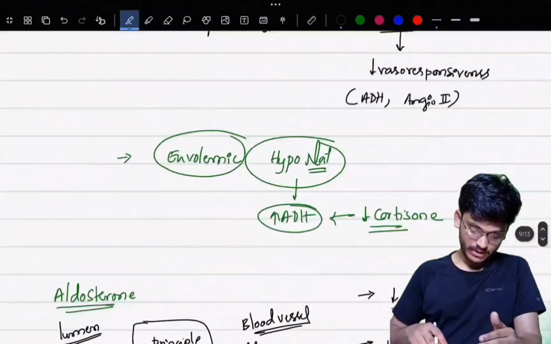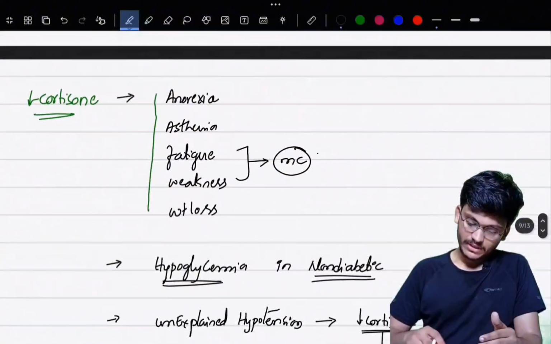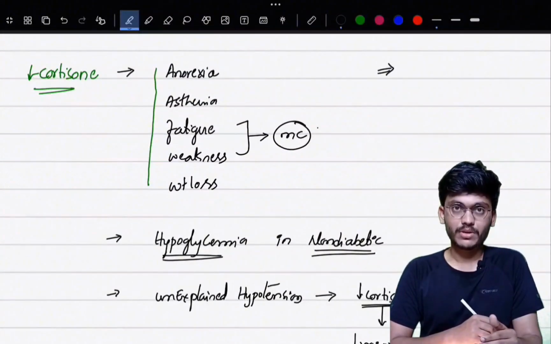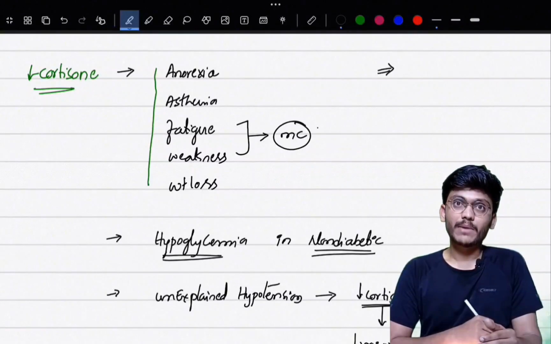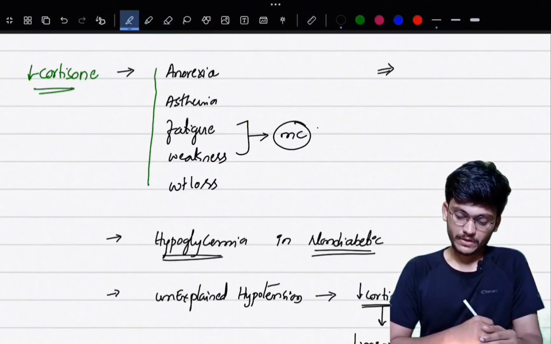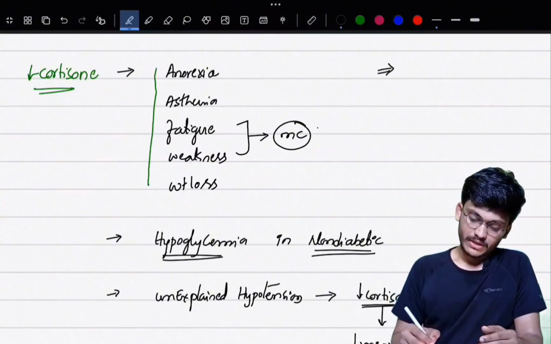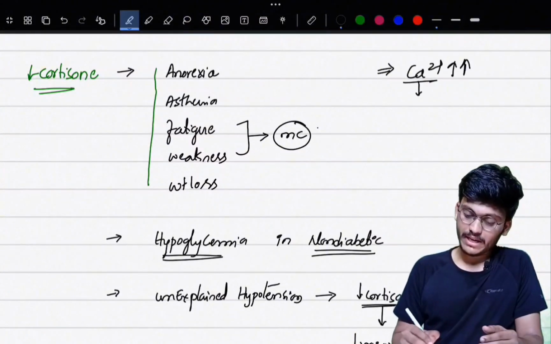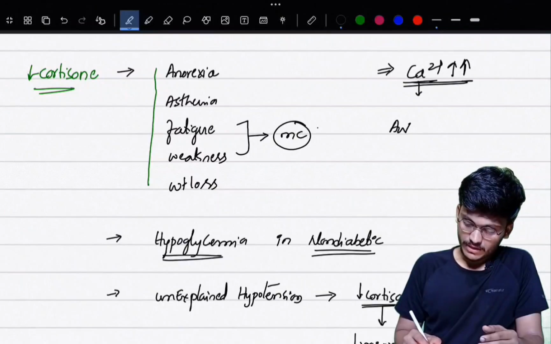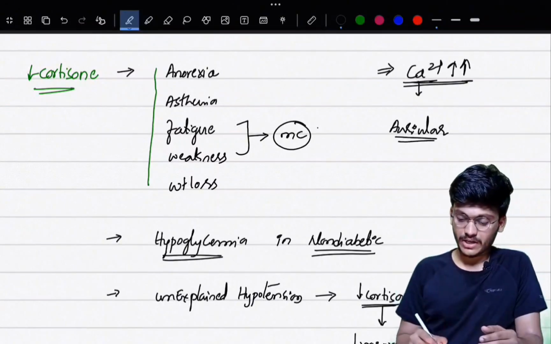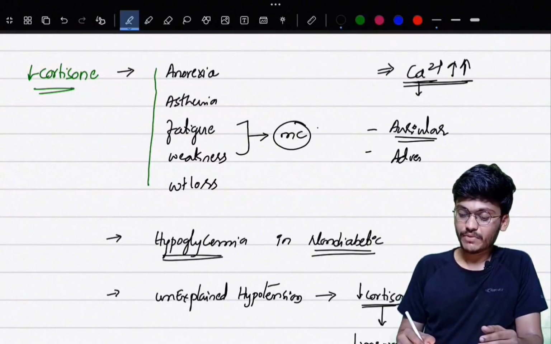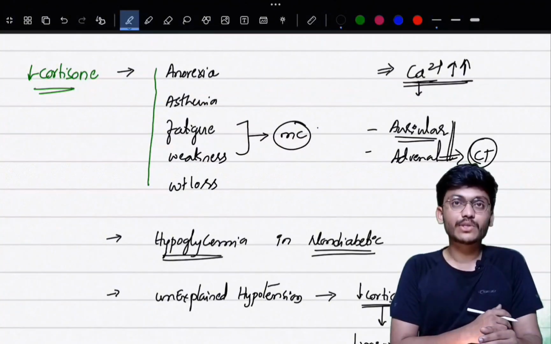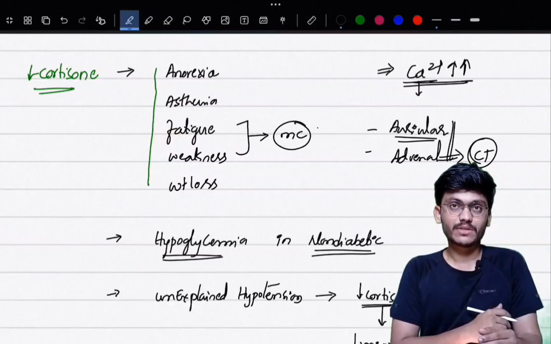And one more thing that I forgot to tell you is that when there is a decrease in cortisol in Addison's, there will be loss of water, and it will cause hypovolemia because of decreased aldosterone. When there is hypovolemia, the body tries to conserve calcium levels, so it will cause hypercalcemia. Because of hypercalcemia, you can see auricular, that is auricular cartilage, and adrenal calcification. This adrenal calcification you can see on CT. So this will constitute the whole topic of Addison's disease. Thank you.